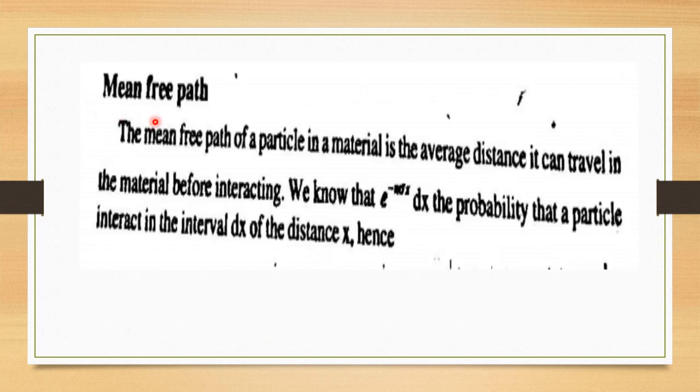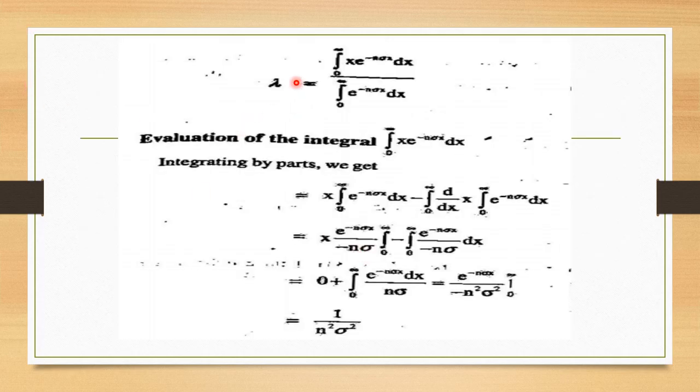Next is the mean free path. The mean free path of a particle in a material is the average distance it can travel in the material before interacting. So we know that e raised to minus n sigma x into dx is the probability that the particle interacts in the interval dx of the distance x. We can write the mean free path, symbolized as lambda, as the integral from 0 to infinity of x e raised to minus n sigma x dx, divided by the integral from 0 to infinity of e raised to minus n sigma x dx.